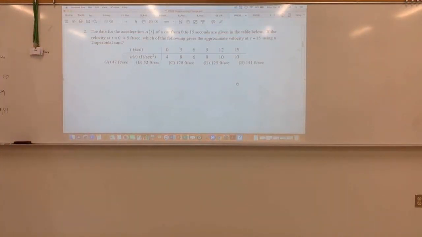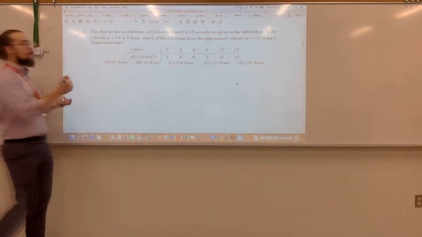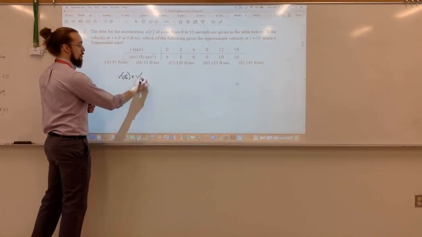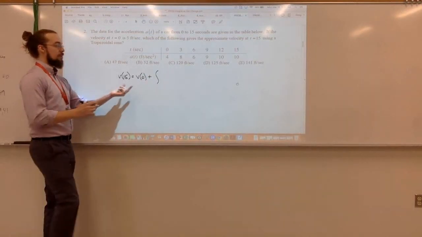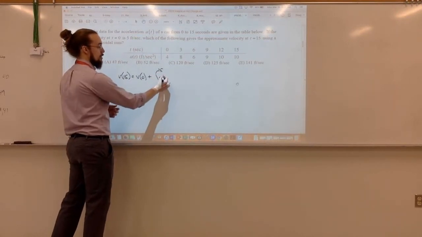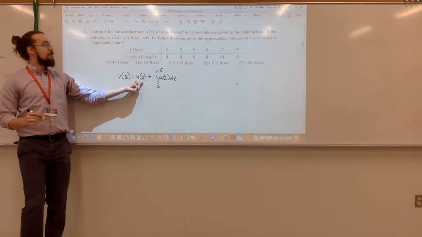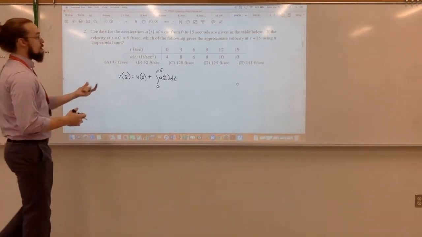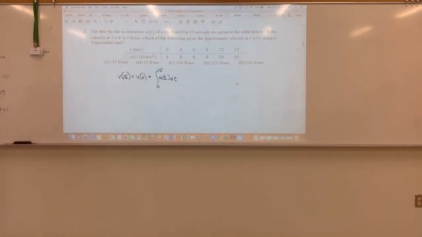Alright, so for this, we're given an initial value, right? What I want to figure out is v of 15 equals v of 0 plus the net change in velocity, right? So that would be the integral from 0 to 15 of my acceleration function. Well, we know v of 0. The velocity at 0 is 5 feet per second. And then it tells me to estimate the area under the curve using a trapezoidal sum.